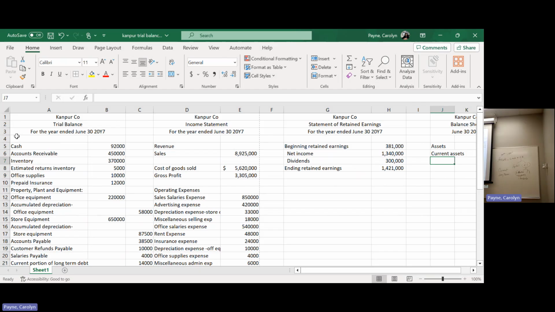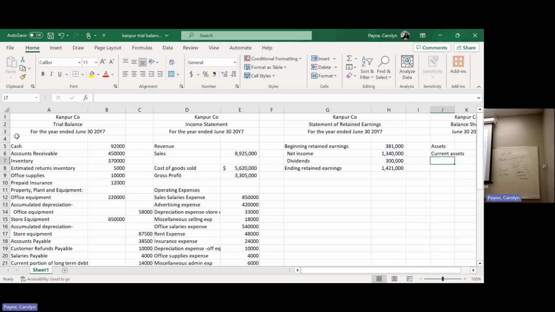Inventory. That's everything that is available for sale in the ordinary course of business. And I'll put that last caveat on there because I might have an old delivery truck that's available for sale, right? But inventory is everything that's available for sale in the ordinary course of business. I don't sell delivery trucks every day, but whatever my main thing that I sell, whether it's widgets or shoes or groceries or whatever, that's inventory.